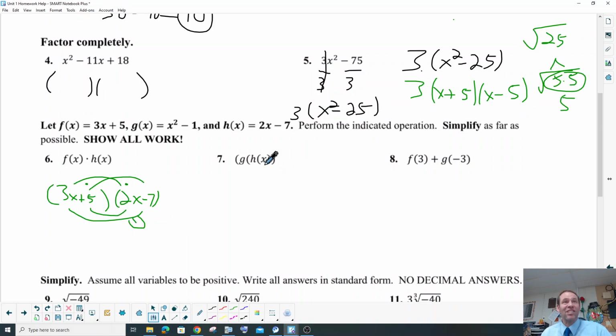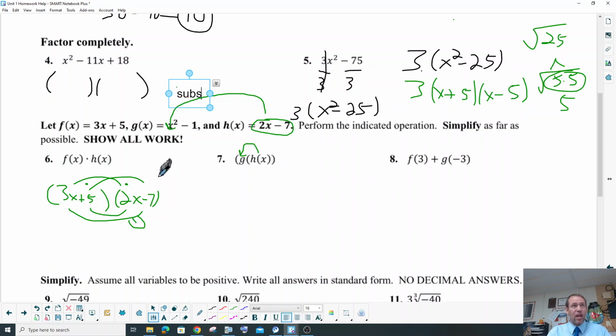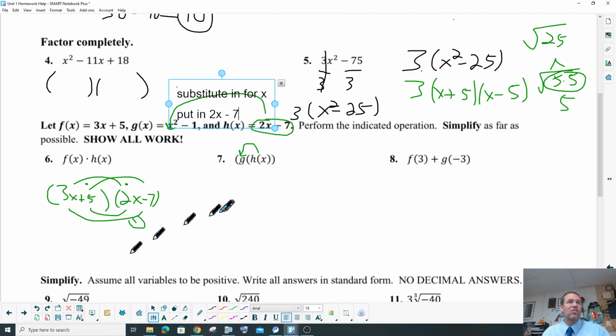Whoa, compositions. Do you remember how to do compositions? This one's crazy. The reason why this one is crazy, number 7, is you have to take 2x minus 7, which is h of x, and they want you to plug it into g. So we're going to get rid of the x for the x squared, and we're going to plug in its place. That means the word substitute: get rid of x, and put in 2x minus 7 in place of x. So let's give that a try.